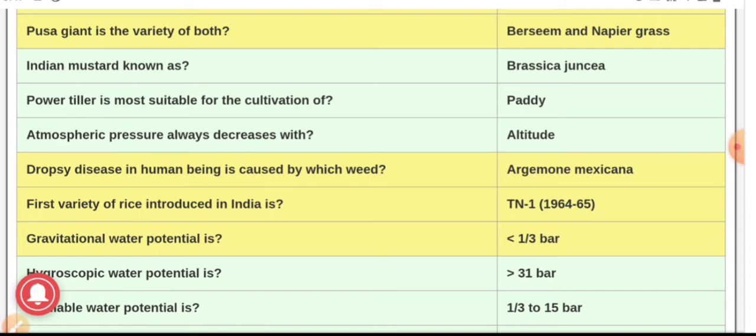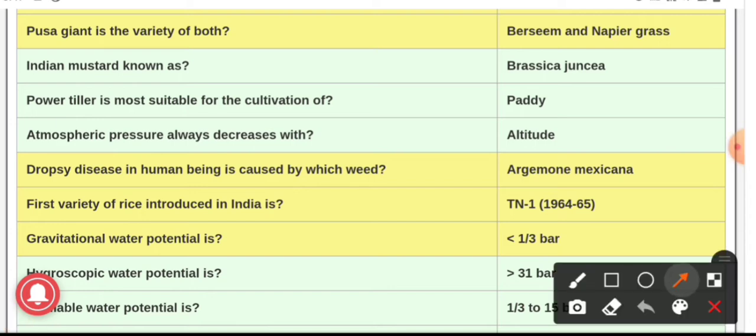Next question, first variety of rice which was introduced in India, and the answer is TN1. It is the first variety of rice which was introduced in India between 1964 and 1965. TN1 was developed after the Second World War in Taiwan, and TN1 is a cross between Dee-geo-woo-gen and Tsai Yuan Chung. Dr. T.T. Chang brought TN1 from Taiwan to IRRI, that is International Rice Research Institute.